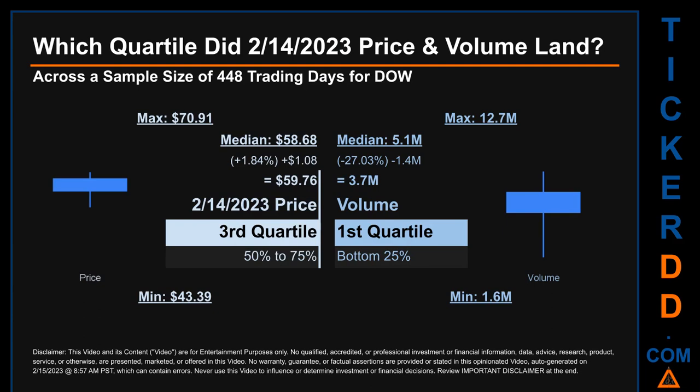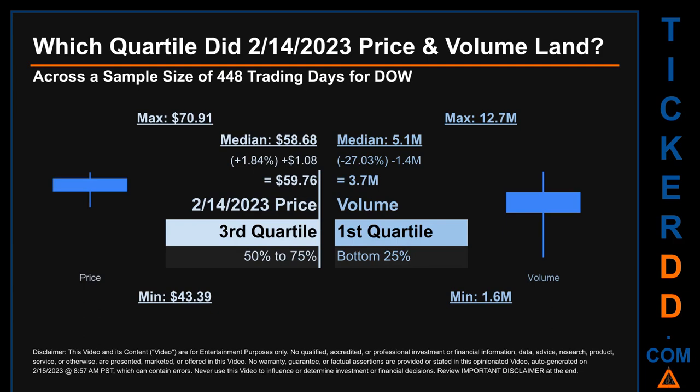Which quartile did February 14, 2023 price and volume land? Across a sample size of 448 trading days, the maximum end-of-day price for DOW was $70.91 while the minimum was $43.39. Within that price range, February 14, 2023 price, of $59.76, landed within the third quartile, placing it within the 50% to 75% range of all sampled end-of-day prices.